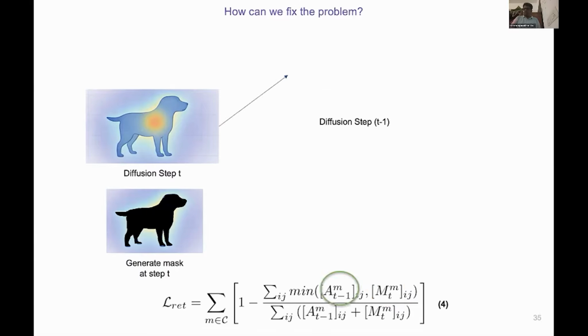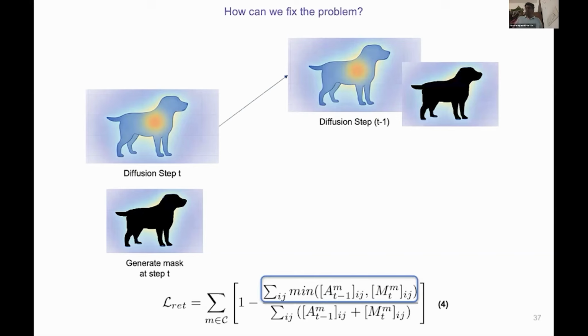Now we move to step T-1, the next denoising step. At step T-1, the attention map A_{T-1}^M has shifted, perhaps weakened, perhaps moved. Now we compare the new attention map A_{T-1}^M against the mask M_T^M we generated at the previous step. This is the comparison highlighted in the loss formula's numerator. Right? The denominator normalizes by the union.